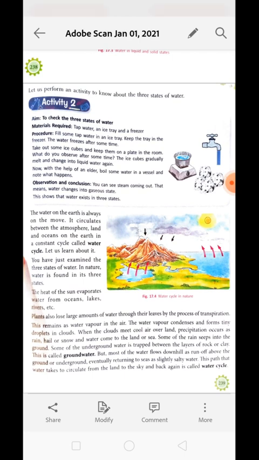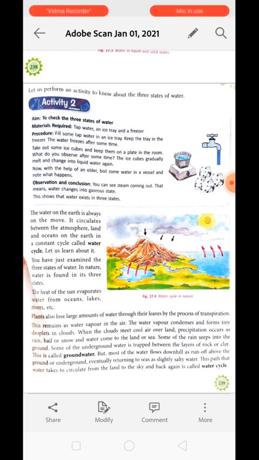Now we are having an activity to check the three states of water. For this activity, what do we need? We need tap water, an ice tray, a freezer, and obviously a stove. So let's do this activity. We will collect the water from the tap in an ice tray and keep the tray in the freezer. The water will freeze after some time, right? The water will freeze due to the cold in the freezer.